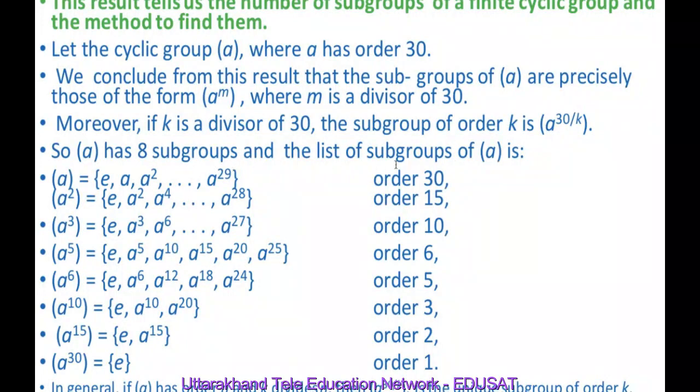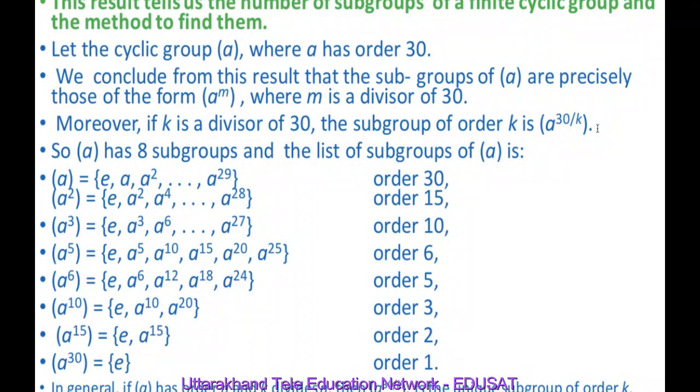And the list of subgroups of the cyclic group generated by A is, first of all, the subgroup of order 30. Because we know that the subgroup is nothing but A raised to power 30 by K, here 30 by 1 means 30.